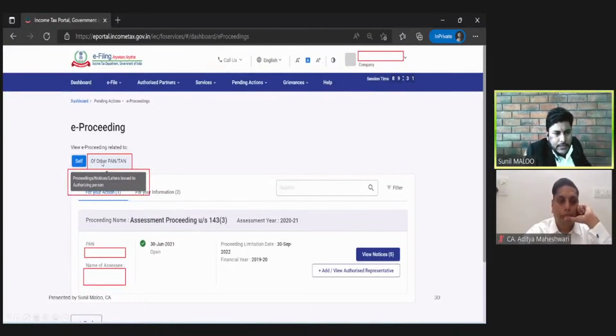And if we click the other PAN and TAN tab, it shows proceedings, notices, and letters issued to the authorized person or third parties. In income tax, we have a provision called 133(6) notice, which is basically a notice issued to a third party for independent verification or independent confirmation of some transactions.